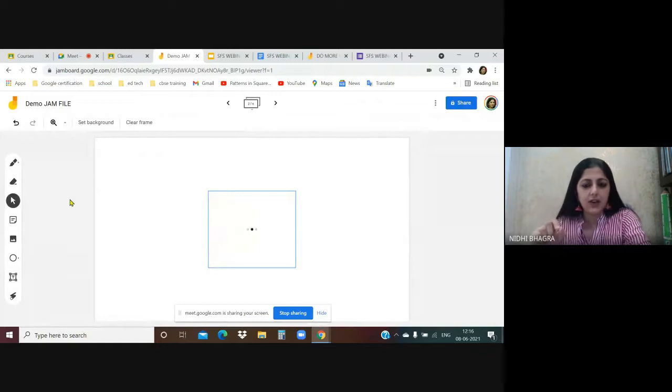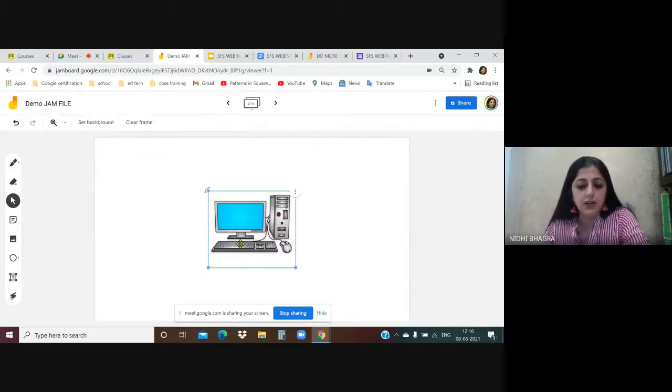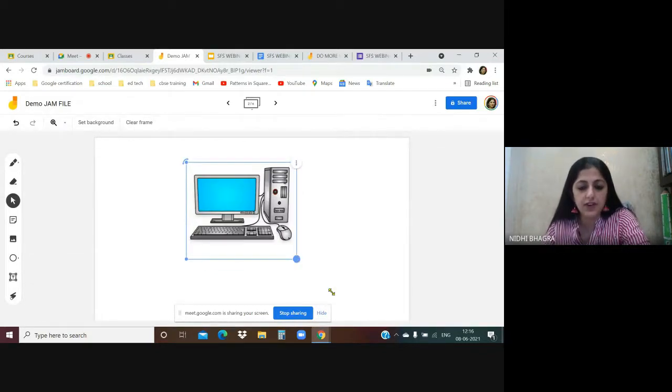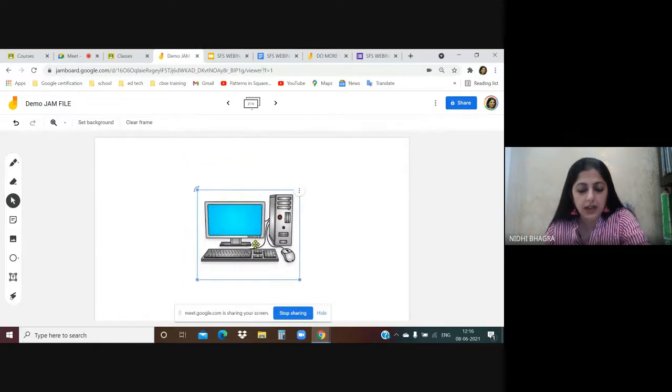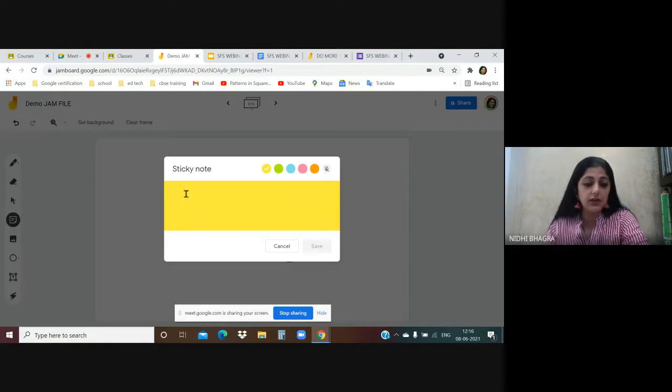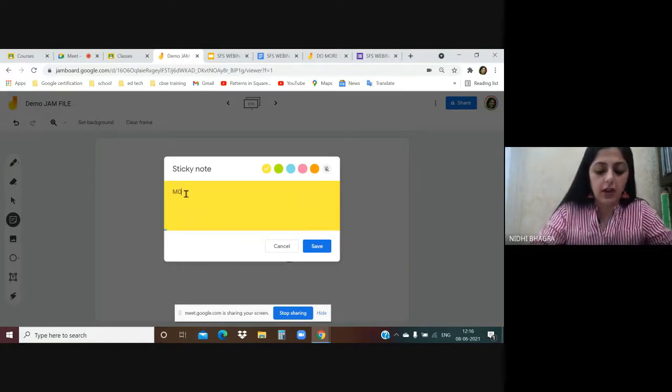Just by double clicking on that image, the image will appear on the frame. You can even resize the image as per your need, and then using sticky notes, you can label them like you are teaching in the class. I'm just giving an example. Let's say monitor.